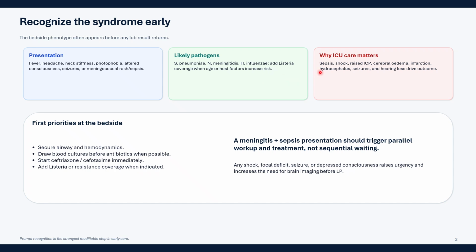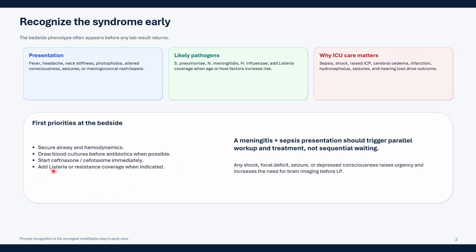Alright. Why does ICU care matter? Because meningitis patients can land up in sepsis, shock, raised ICP, cerebral edema, cerebral infarction, hydrocephalus, seizures, and hearing loss, which drive outcome in these patients. So the first priorities at the bedside should be to secure the airway and hemodynamics, draw blood cultures before antibiotics whenever possible.